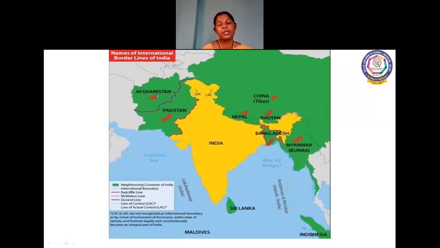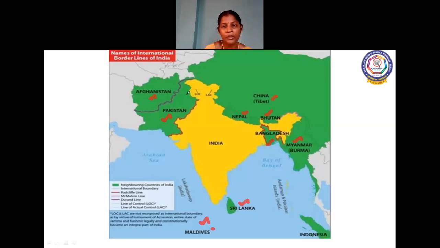And we even have island neighbors too. So we have the southern island neighbors and they are known as Sri Lanka and the Maldives. The Maldives is situated south of the Lakshadweep islands. Sri Lanka is separated from India by a narrow channel. It is called the Palk Strait and the Gulf of Mannar.